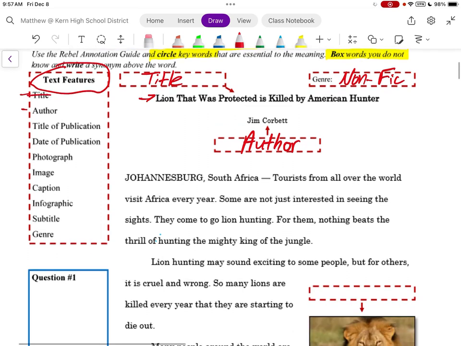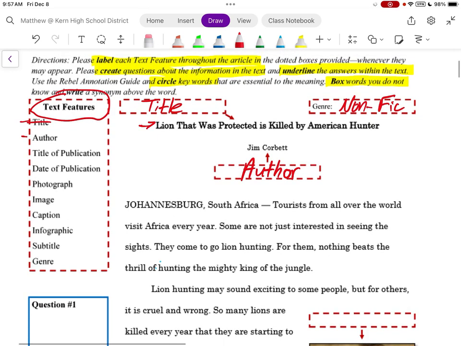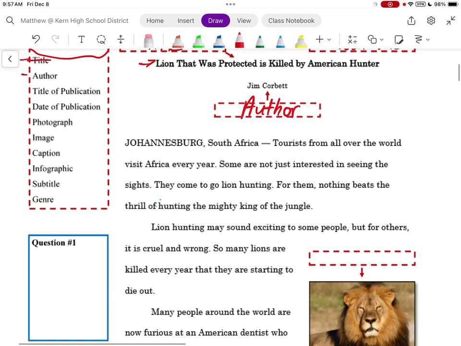Let's begin our article. Remembering that we are to circle keywords, box words that you do not know, and then we will create questions. Johannesburg, South Africa. This looks important. This is a proper noun. This is a place in South Africa.